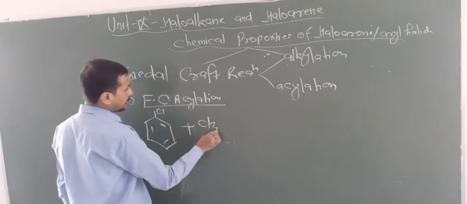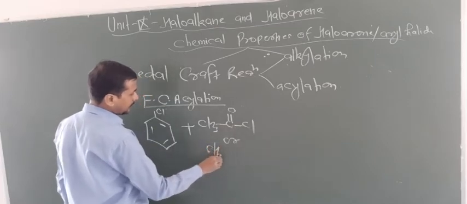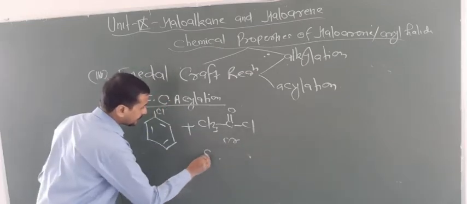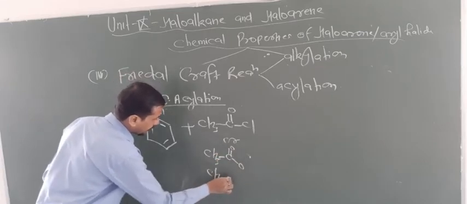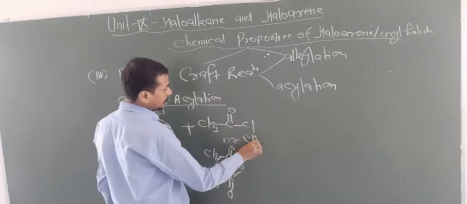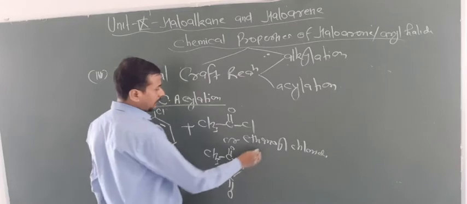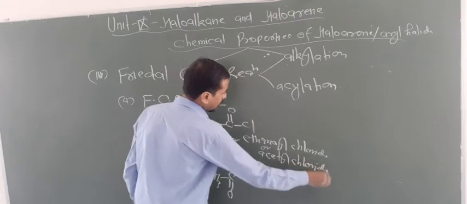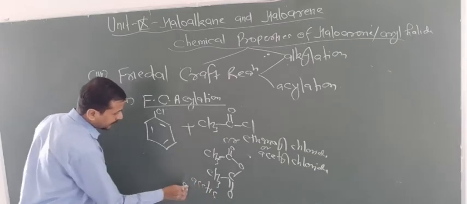So here you can either take CH3, C double bond O, Cl, or you can take CH3, C double bond O, O, CH3, C double bond O. This is known as ethanoyl chloride, or you can say acetyl chloride, and this is known as acetic anhydride.